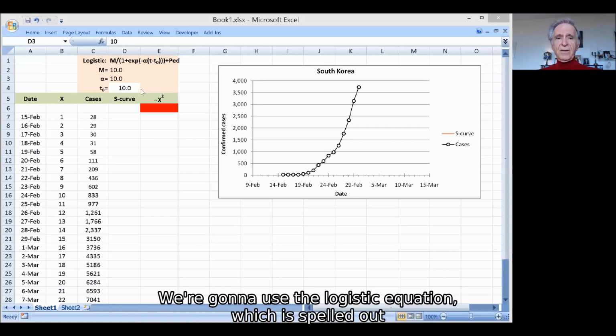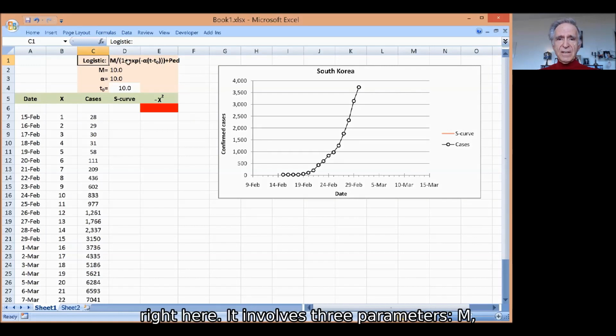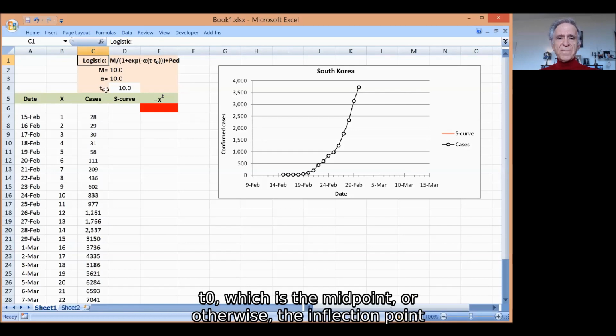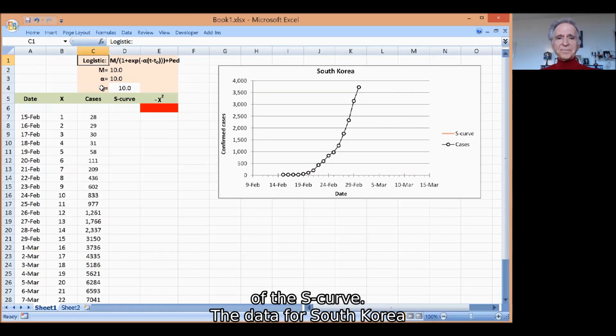We're going to use the logistic equation, which is spelled out right here. It involves three parameters: m, which is the level of the final ceiling of the S-curve, alpha, which is the slope, and T0, which is the midpoint, or otherwise the inflection point of the S-curve.